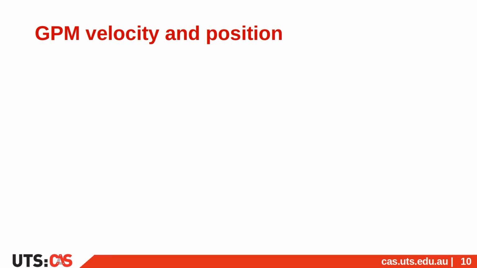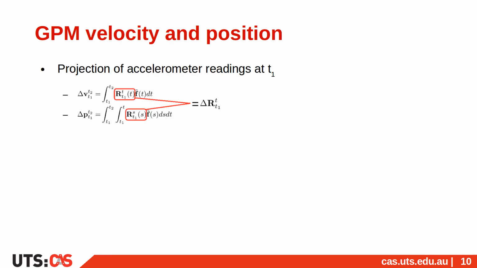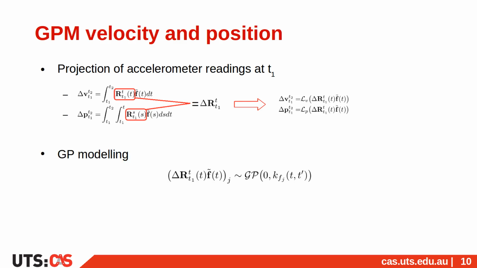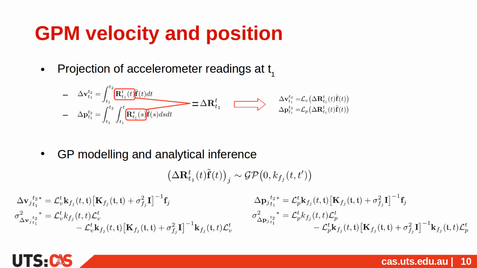Using the steps presented in the previous slide, the rotation pre-integrated measurements are used to project the accelerometer readings back at the timestamp of the beginning of the integration window. Doing so, the integration of the acceleration data can be conducted individually for each of the 3 components. Rewriting the integrals with the linear operator notation for convenience, and modeling the projected accelerometer readings with GPs, we can directly and analytically infer the velocity and position pre-integrated measurements as we did for the one-axis rotation case.